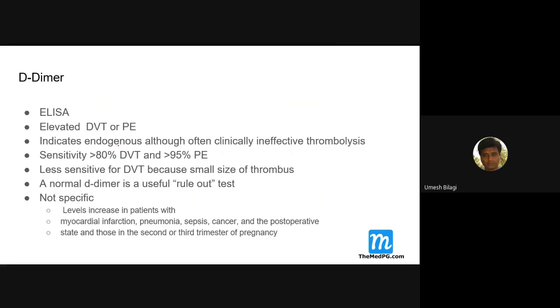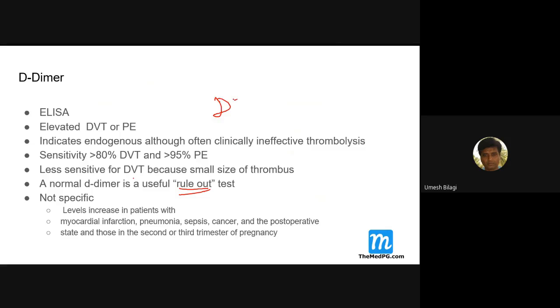One more thing, the size of the thrombus is less, that's why the sensitivity is less. And one more thing, a normal D-dimer is useful to rule out. I told you, it is just a rule out technique.